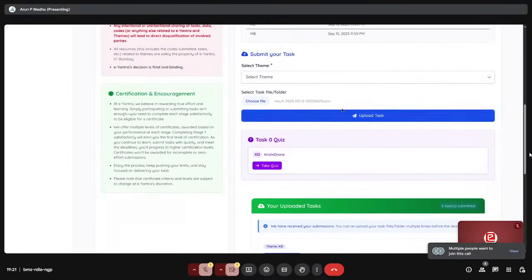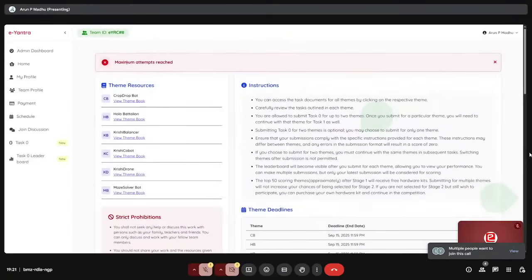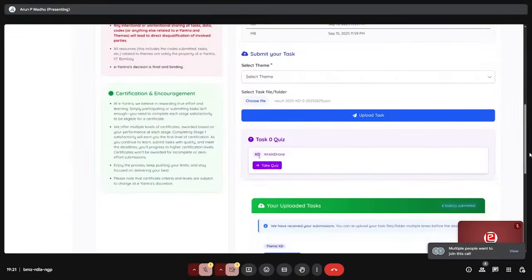After you submit your task, the Task Zero quiz will be available. You can click on this to take the quiz. I have already attempted the quiz, so that's why it is showing like that. You can click on this link and it will take you to the quiz. So first you have to upload the task, then the quiz link will appear.